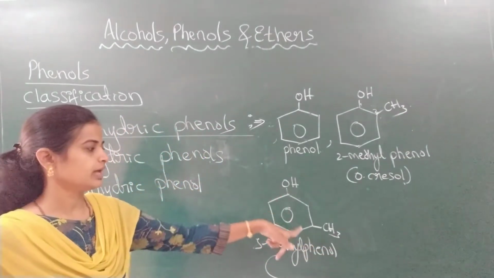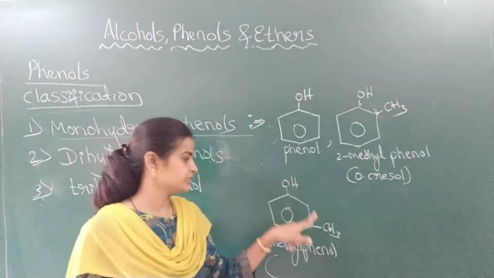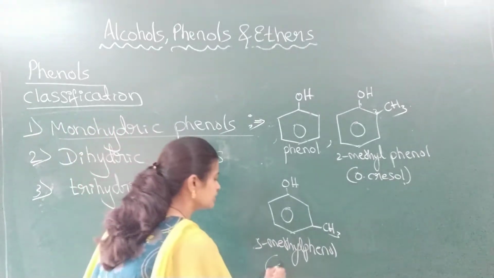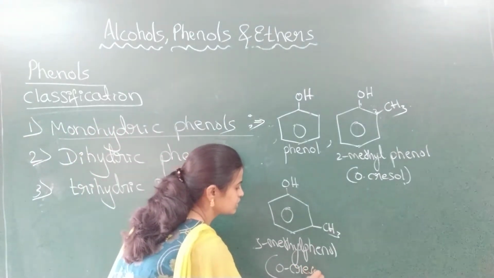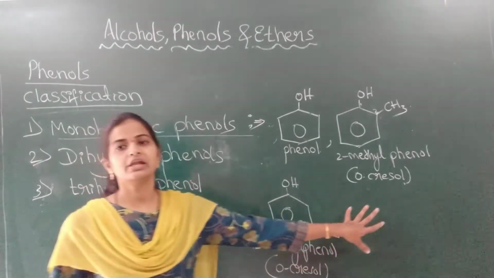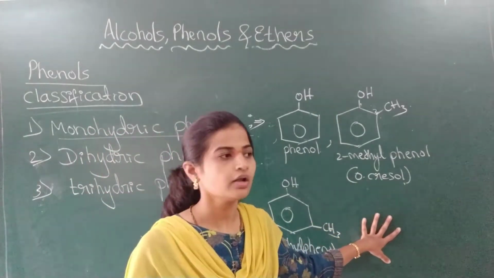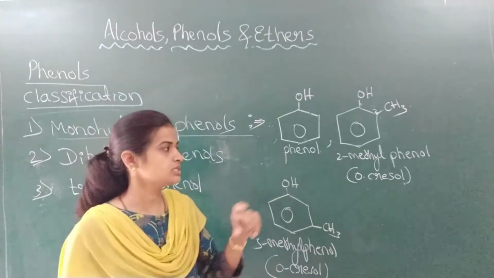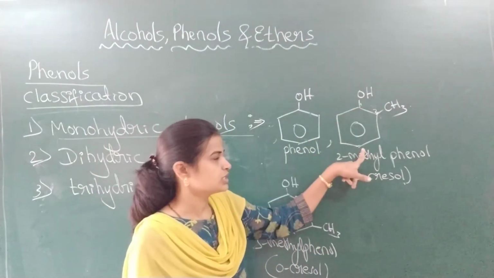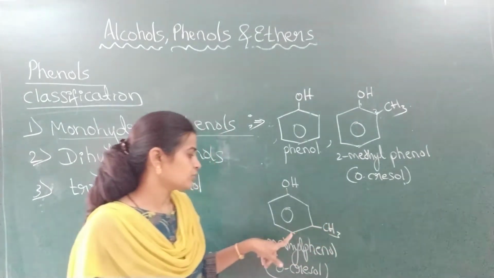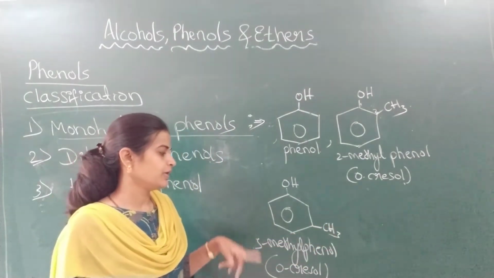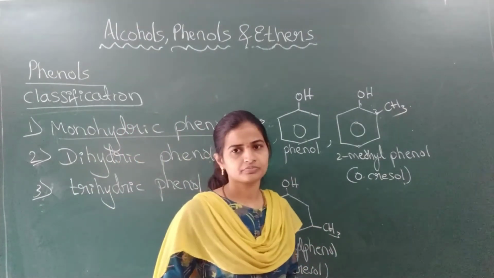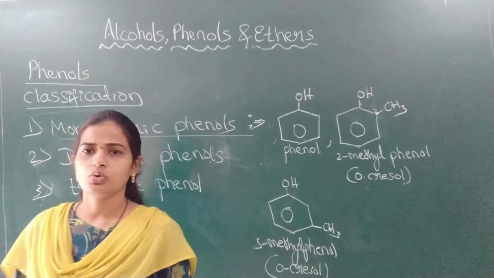The common name: with respect to the functional group this is at the meta position, therefore metacresol. Now for the fourth example, write paracresol or 4-methylphenol. Where does the methyl group come? Exactly opposite to the OH. That name will be 4-methylphenol or paracresol. This is about the monohydric phenols.